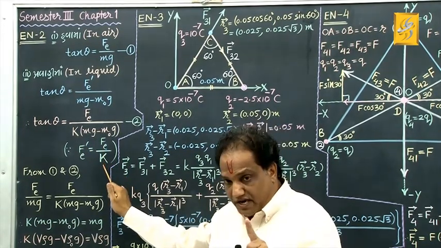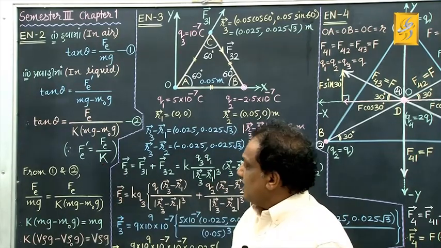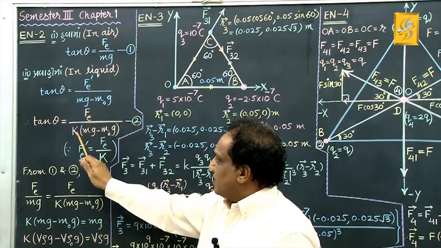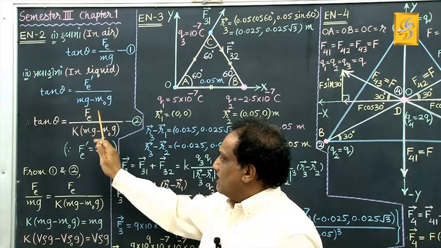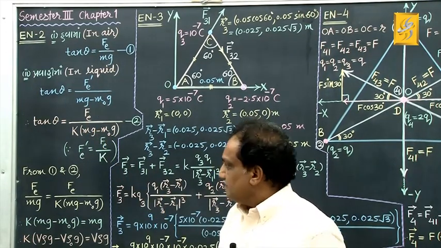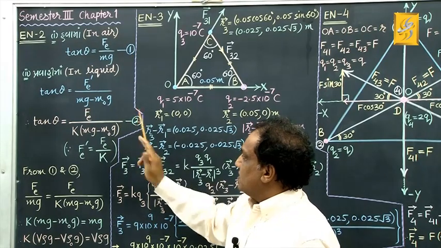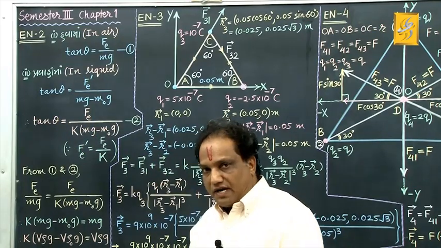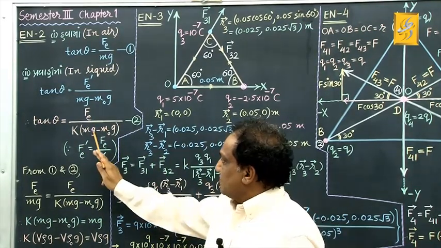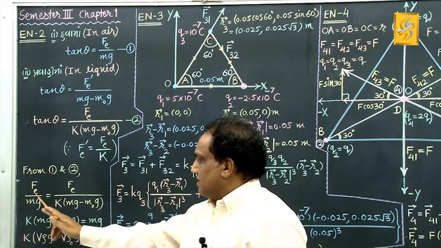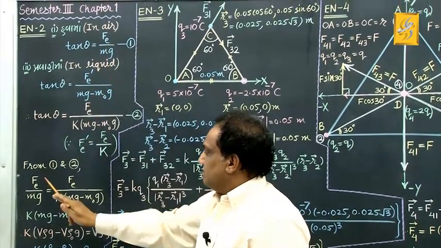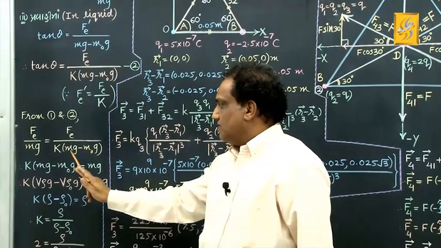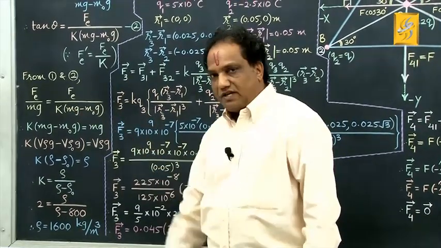Mind well, this is capital K, called the dielectric constant. Come on, replace Fe dash by Fe upon k, correct? The denominator stays as it is. Got it? Fine. Now when you compare these two equations, you can see the left hand sides are equal. When left hand sides are equal, right hand sides have to be equal. So this will be equal to this. That is what I have written here: Fe upon mg equals Fe upon k into mg minus m0g. Simply equate the right hand sides.